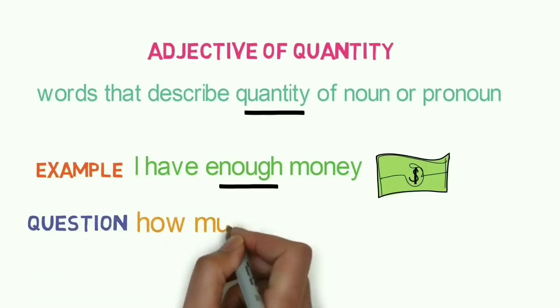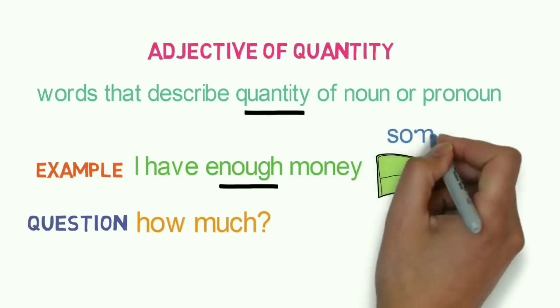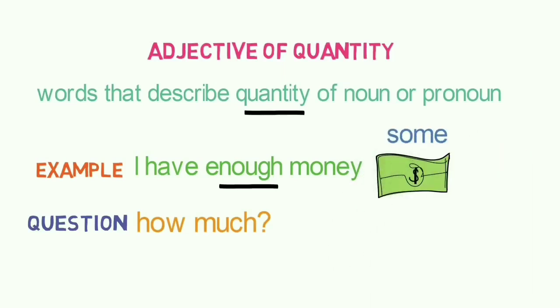Adjective of quantity generally answers the question how much. Here we can also use some more words to show the quantity of money. I have some money. I have a little amount of money. I have more money. So these words are showing the quantity of money.